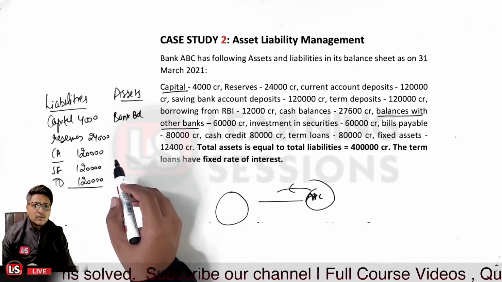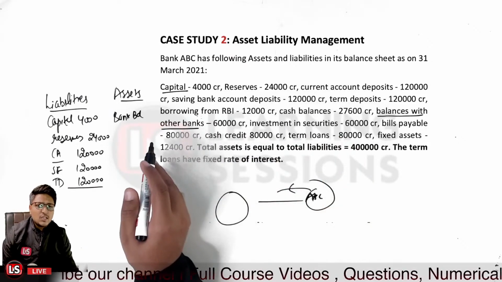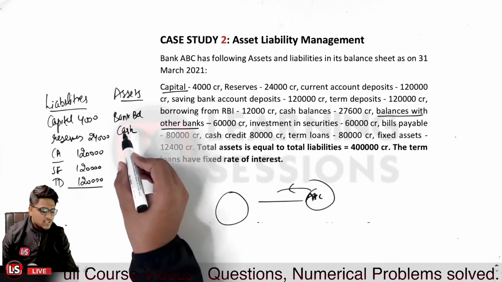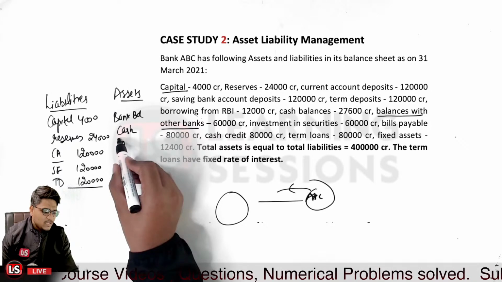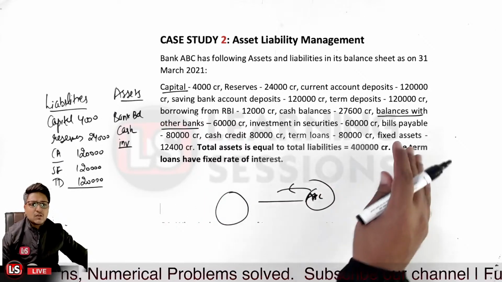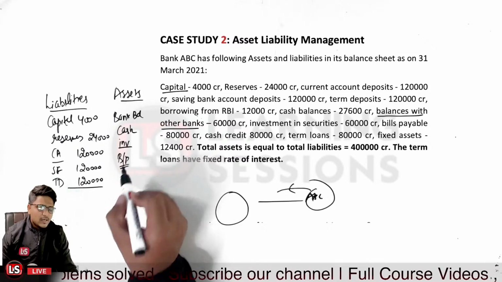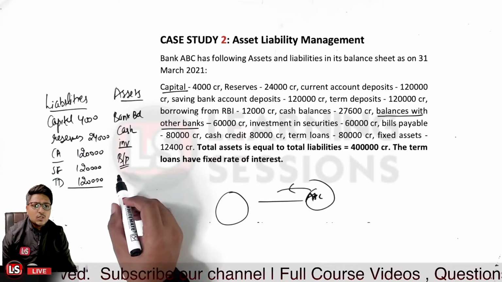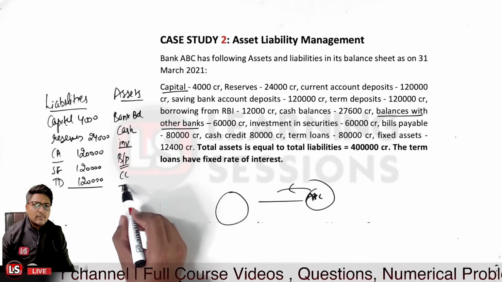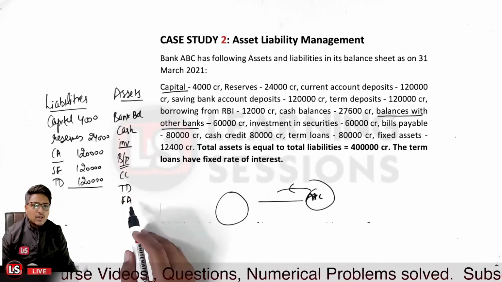And the other component that it is related to, investments in securities or the cash balances. Cash balances are basically what? Cash balances are also your asset. Cash is also your asset. And other than that, investments, if you are having many investments, those are also your assets. Then further, bills payable. Bills payable basically are those bills over here which have been discounted already, so those will be your assets over here. And further, it is related to the cash credit component, that is the CC part of it, that is also an asset. And further, the term deposits, and then it is fixed assets. Okay, so all are what? All are the assets over here.